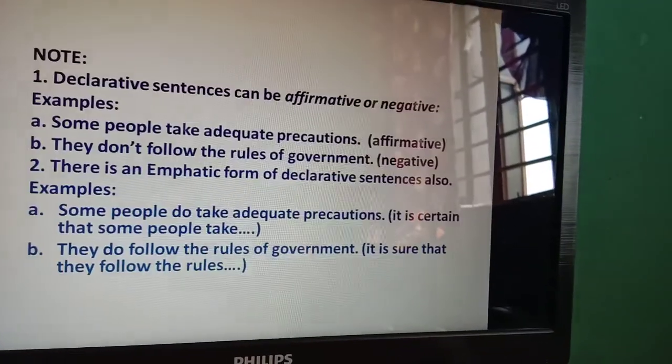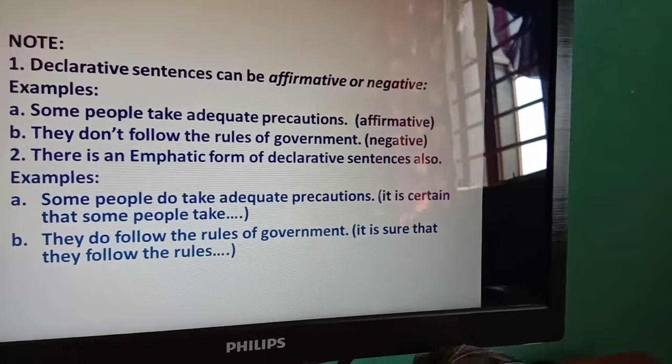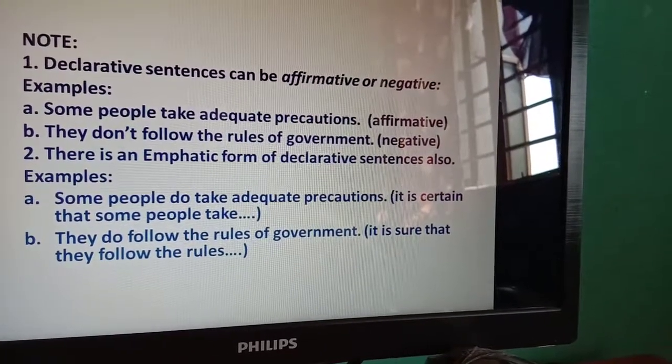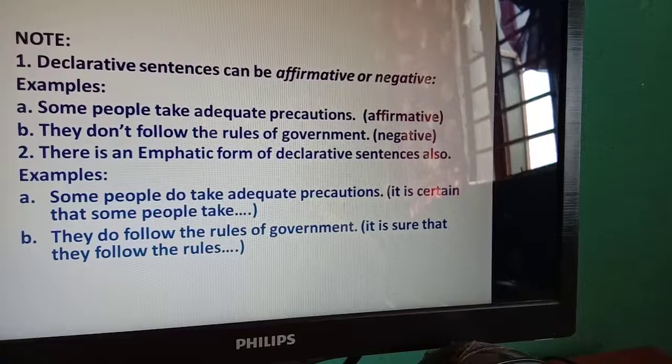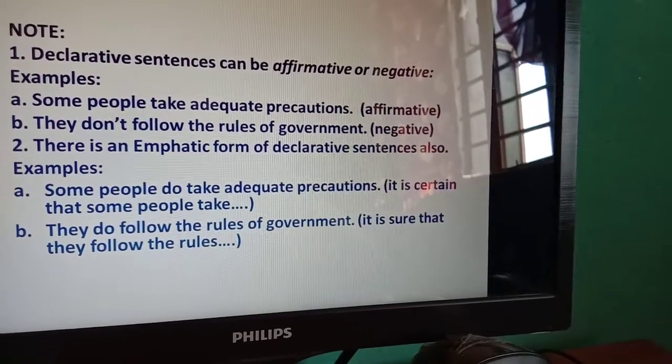So this is the declarative sentence that today we have learned, and in the next video I will explore or post the interrogative sentence.